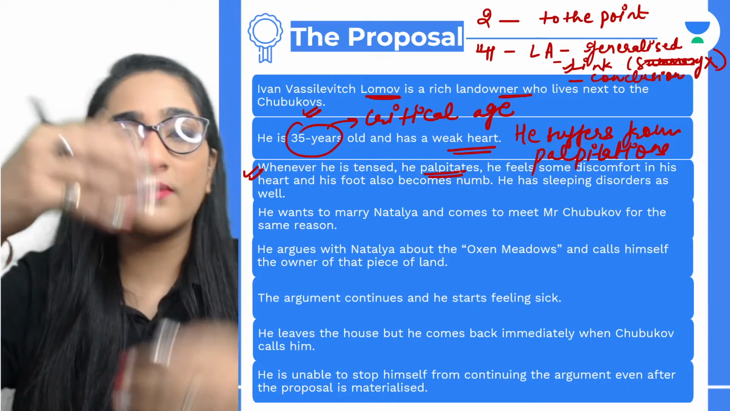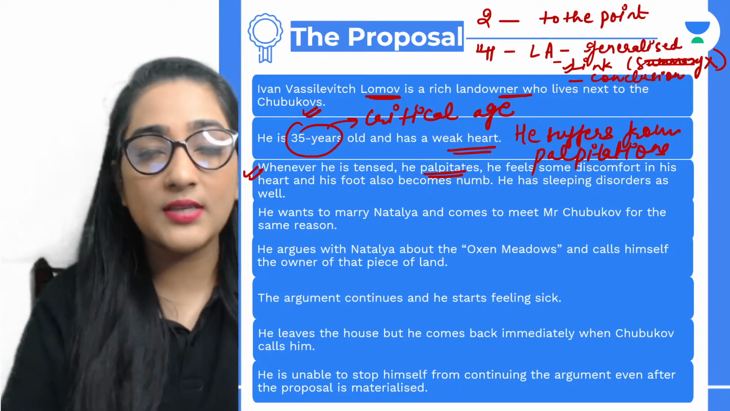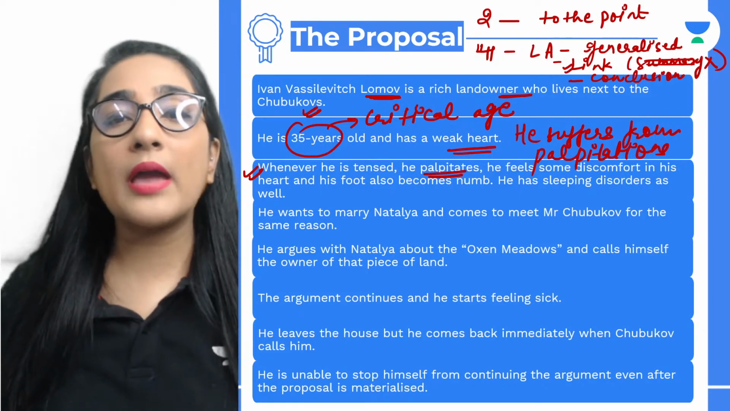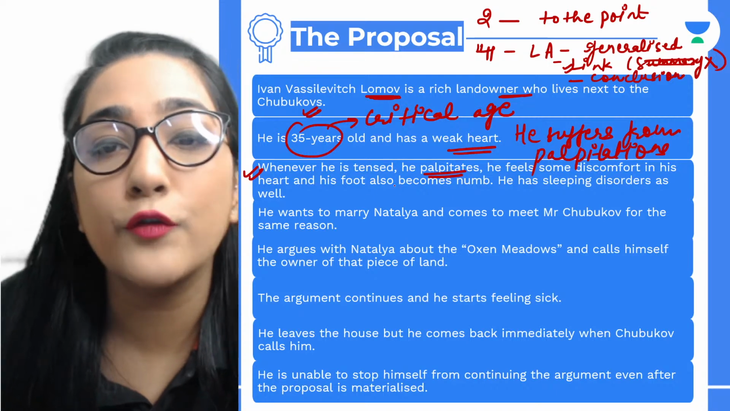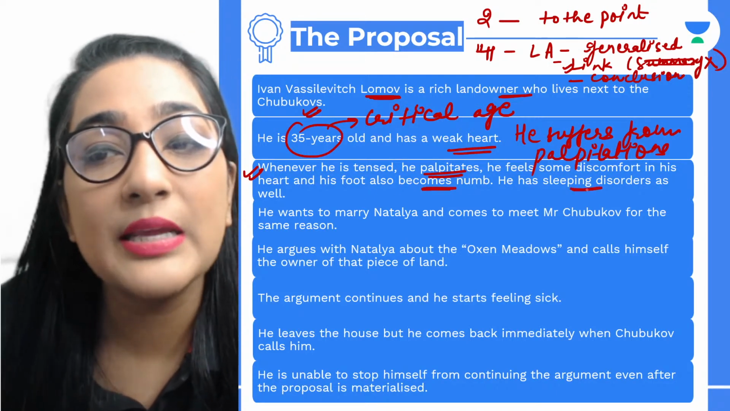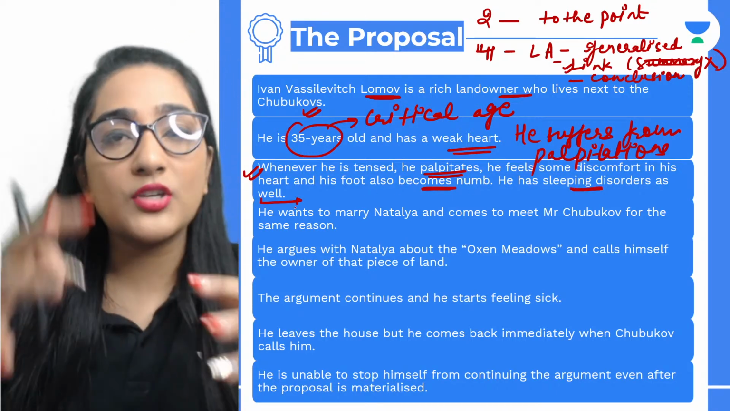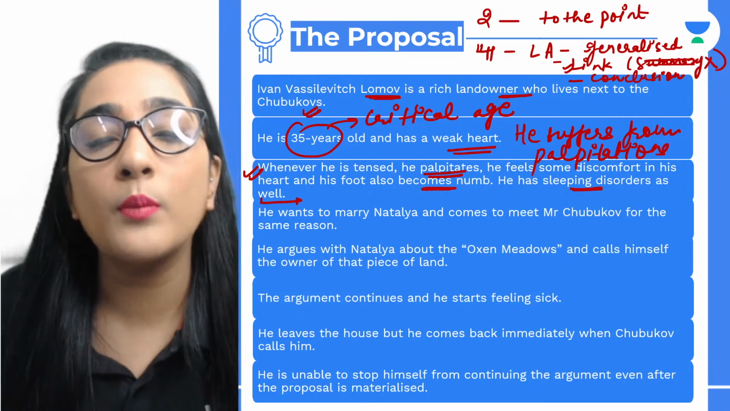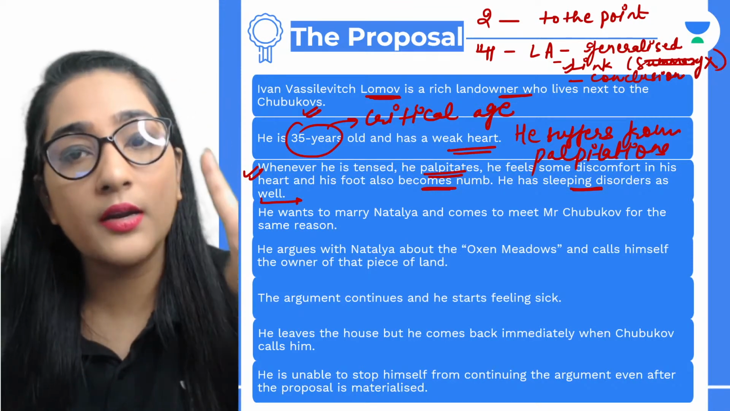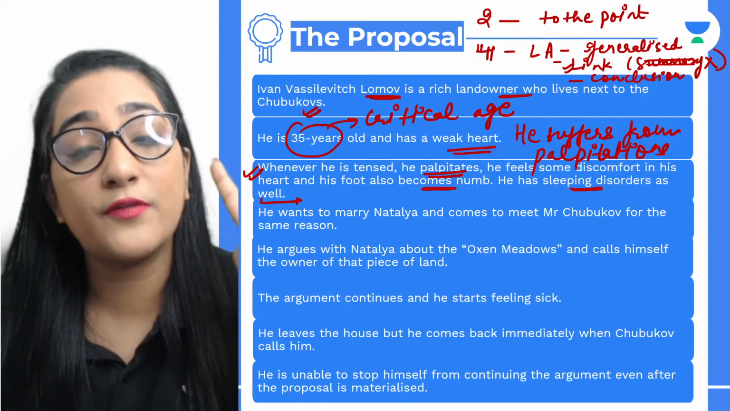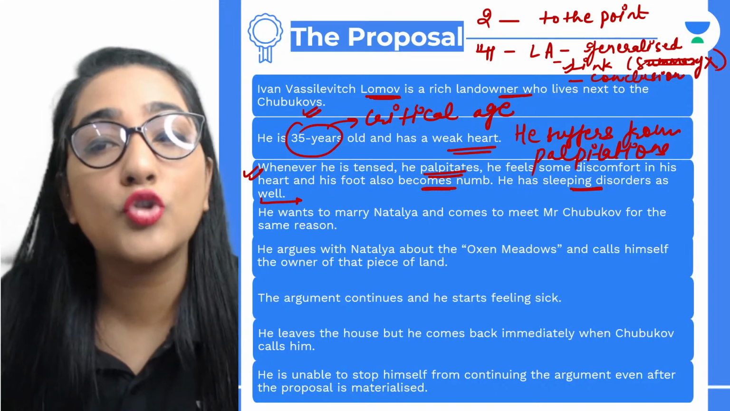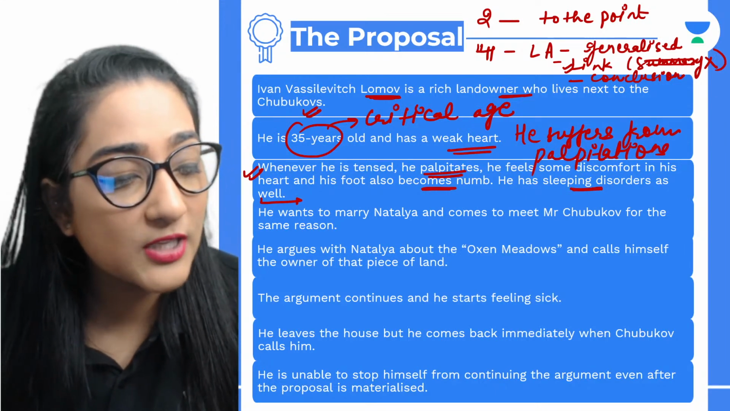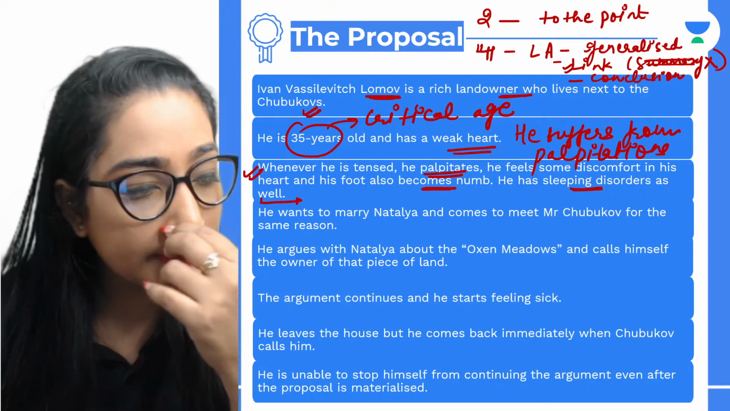Okay, so this is what we even see, like when they were having the arguments, his heart started palpitating. Why? Because he was tense. He feels some discomfort in his heart and his foot also becomes numb. He has sleeping disorders as well. So if the question is what he was suffering from, you will say that he had a weak heart, his heart suffered from palpitations, he feels discomfort in the heart, and his foot also becomes numb. He has sleeping disorders as well. So there was sleep sickness as well. All right, is that clear?